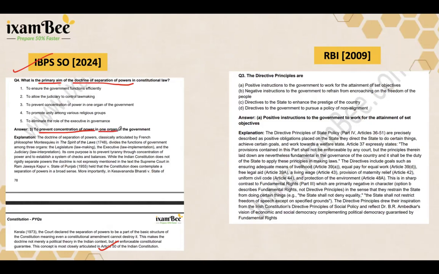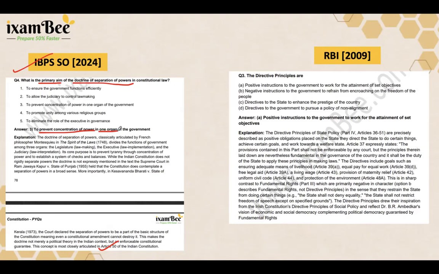If all powers are in one hand or in one organ of the government, it will lead to misuse, arbitrariness, and it is going to threaten the democracy. So power is divided into legislature, executive, as well as your judiciary. And each acts as a check on the other.